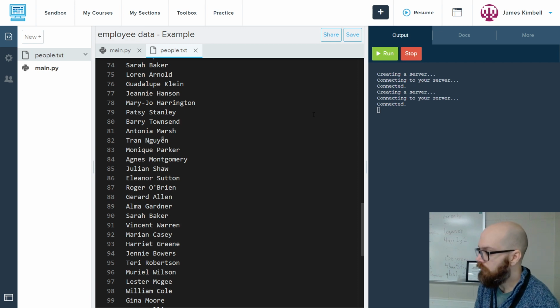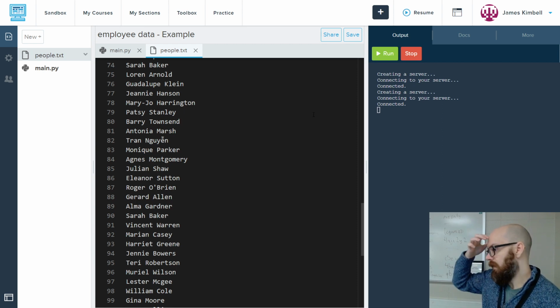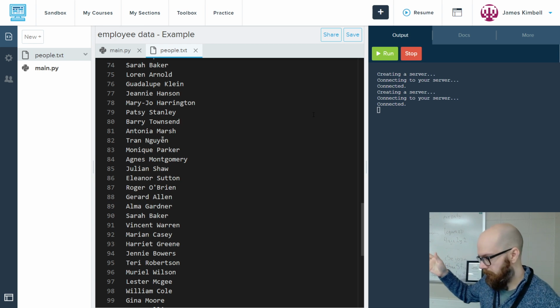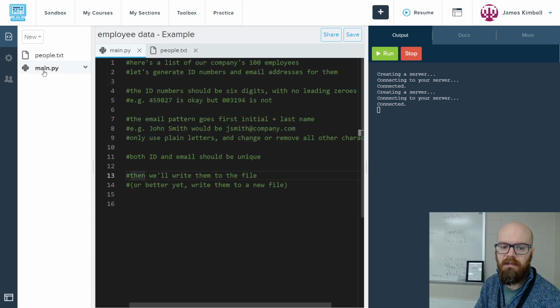I'm going to make a new file and write everything to the new file. That way, this one is always there. If I need to go back and see what raw data I started with, I'm not going to mess it up. And that's true in general. Python is always happy to let you make a new string, a new list, a new file, a new thing, instead of messing with the one you have.